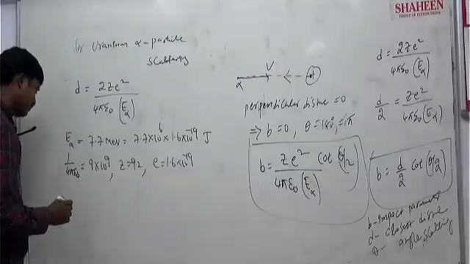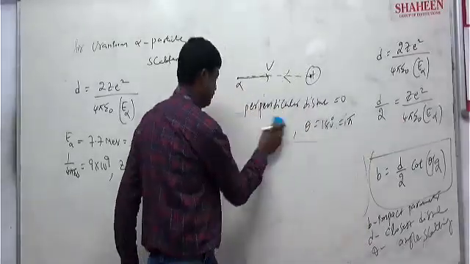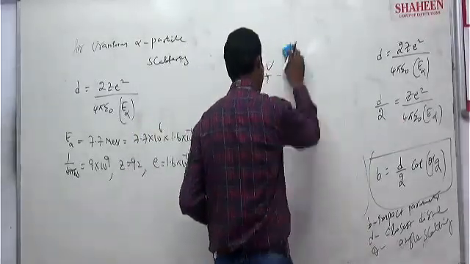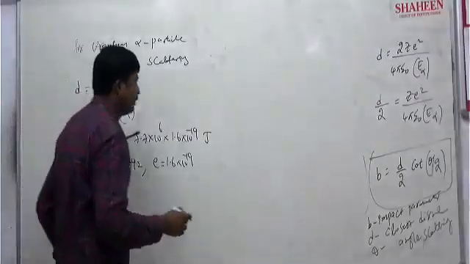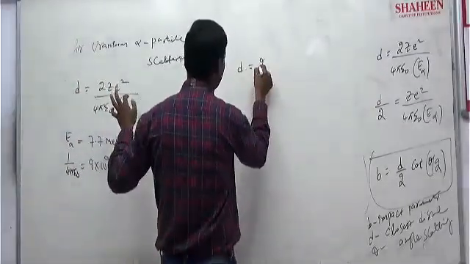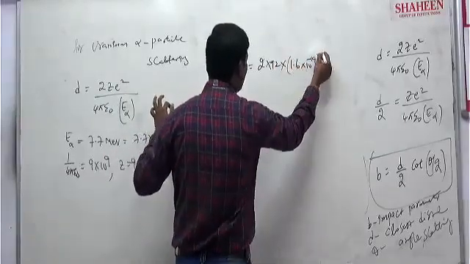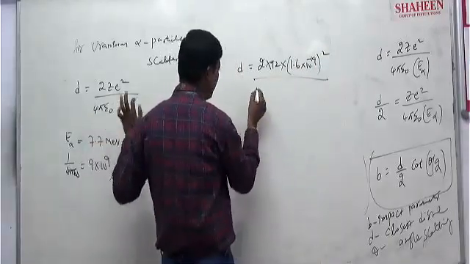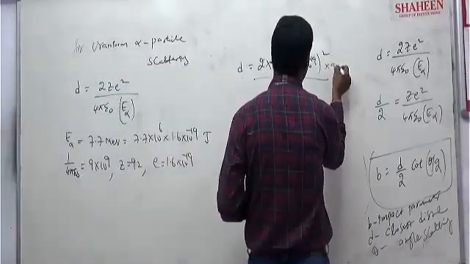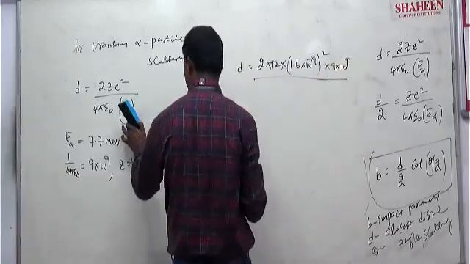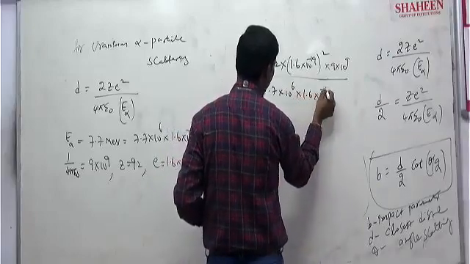Look here, I will substitute. So D is equal to 2 into Z, 92, into E square, that is 1.6 into 10 to the power of minus 19 whole square, times 1 by 4 pi epsilon naught, that is 9 into 10 to the power of 9, divided by E alpha, that is 7.7 into 10 to the power of 6 into 1.6 into 10 to the power of minus 19.